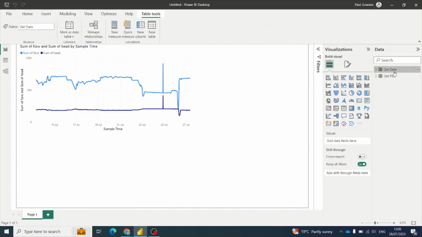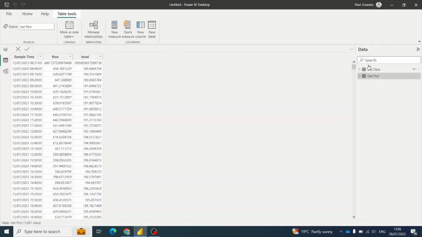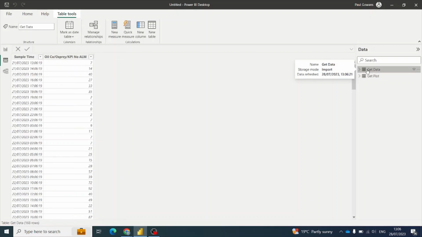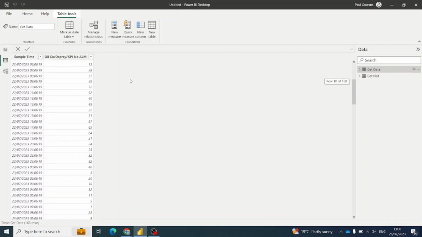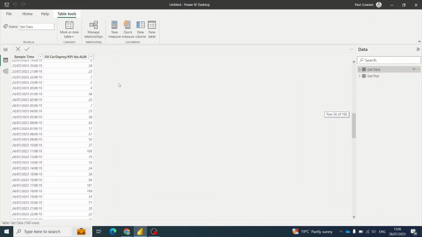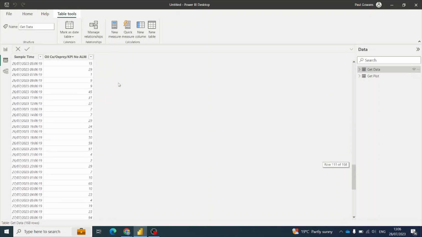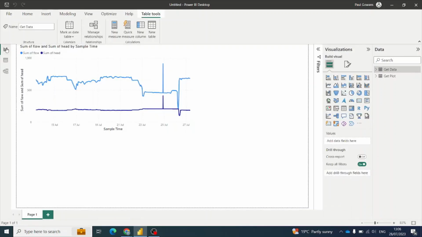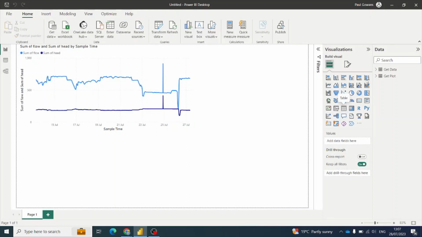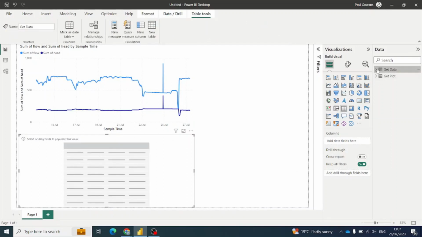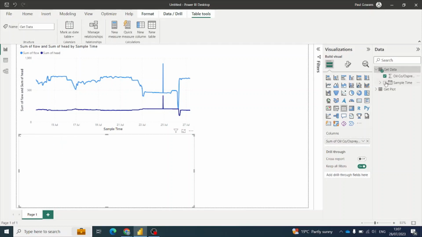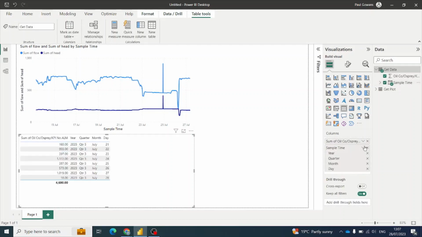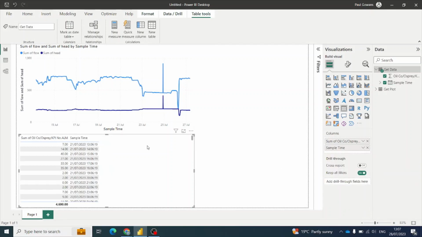And there we go. On the right hand side we can see get data, and if I go to the data view and go to the get data table, we can now see number of alarms for every hour within the time period that we gave. Let's make a little table. And there we have it, your alarm and event data within Power BI.